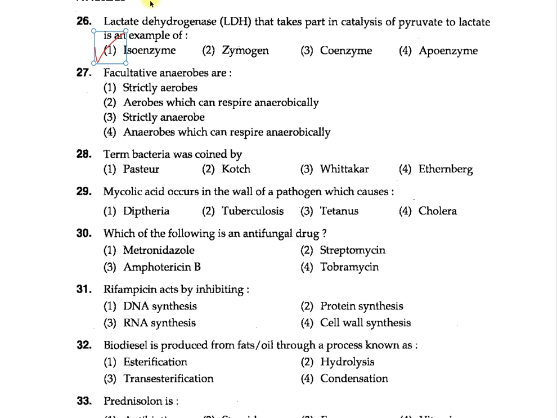Question number 27. Facultative anaerobes are 1 strictly aerobes, 2 aerobes which can respire anaerobically, 3 strictly anaerobes, 4 anaerobes which can respire anaerobically. The option which is correct is option 2. Actually, these are the aerobes, but they can also respire anaerobically. They produce energy through aerobic respiration and then switch to the anaerobic respiration.